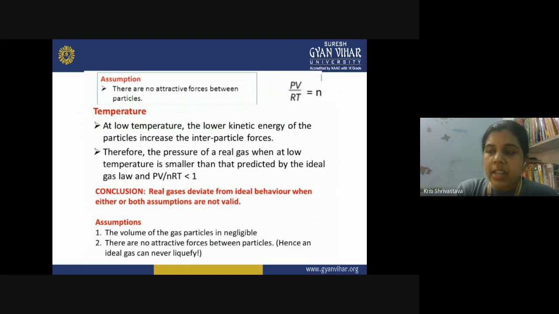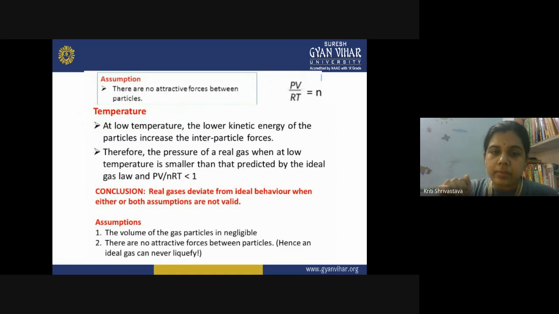So when the kinetic energy is low, the temperature is low, and in that case particles are moving less, or you can say that they are bound by the interparticle forces. Therefore, the pressure of a real gas at low temperature also becomes low, as predicted by the ideal gas law, and in that case PV upon nRT becomes lesser than 1.